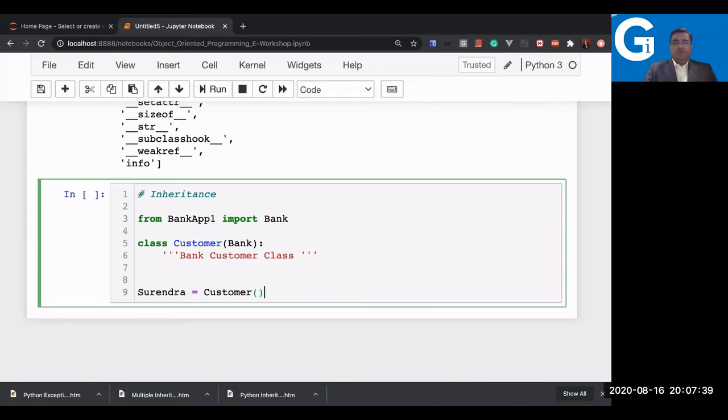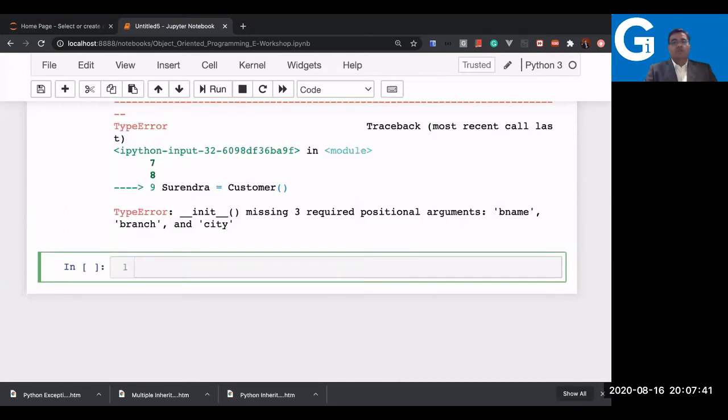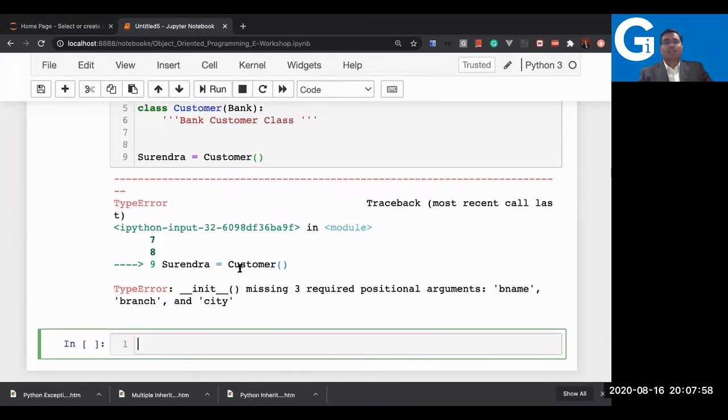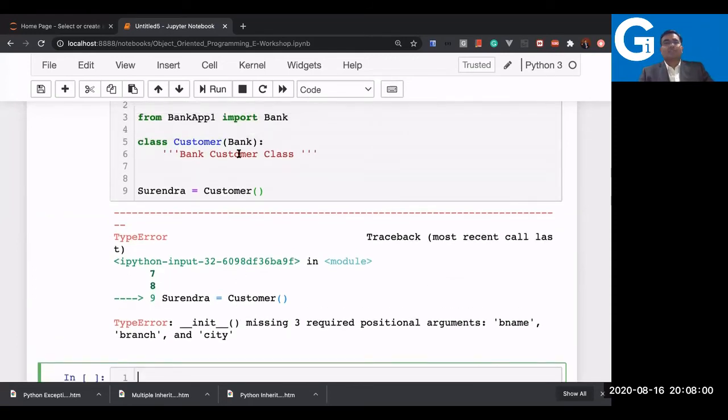Okay, so let's see what Surendra is getting. Anything Surendra is getting now? Oh, very good. It is saying that init is missing 3 required positional arguments: bname, branch, and city. You'll be wondering where these are. They have all come from the bank now. That's why it's saying to pass these 3 arguments.